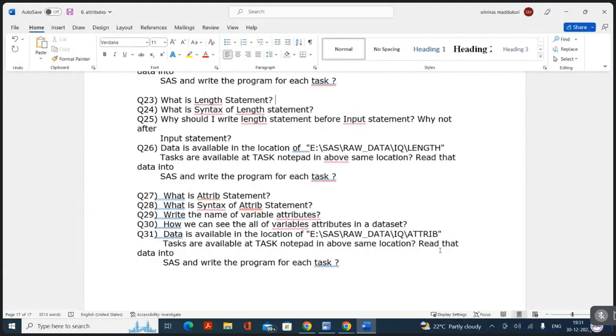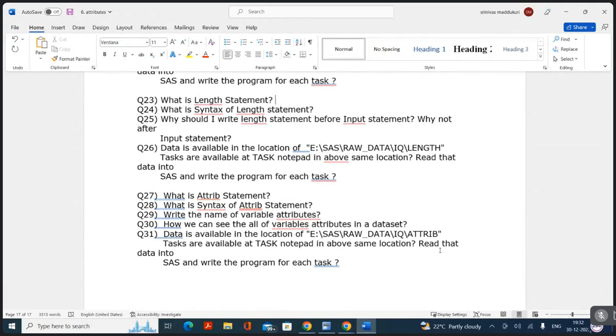Okay. Now, 29th question: write the name of variable attributes. What are the 6 attributes that you know? Variable name, variable type, length, label, informat, and format. These 6 things are called variable attributes.